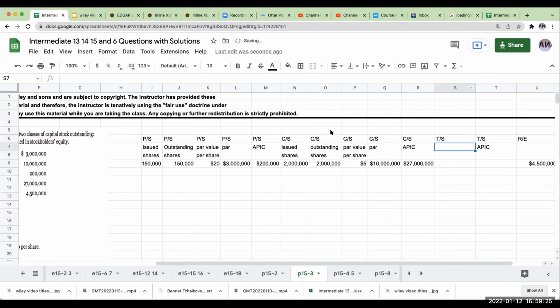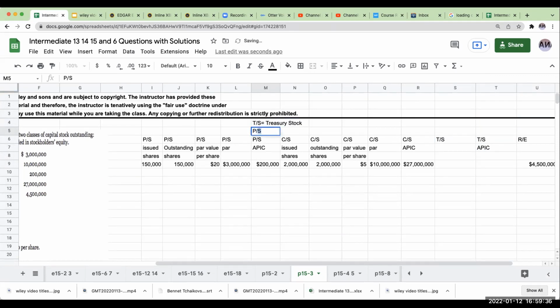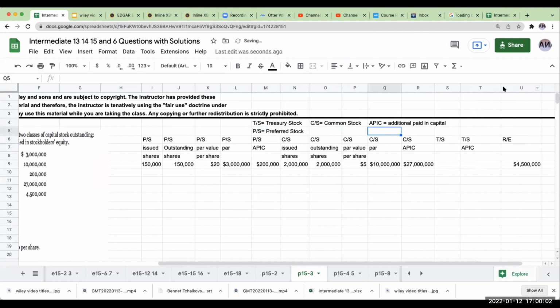Just so we know what this means, TS does not mean totally sexy. That means treasury stock. I got that from GARP. PS does not mean, I don't know, pissed and shouting, it's preferred stock. CS is not CS darn, no, it's common stock. And APIC is not the way I like to pick my nose. Rather, this is additional paid in capital, or what I'm paying beyond the amount. So we've got all that sorted out.